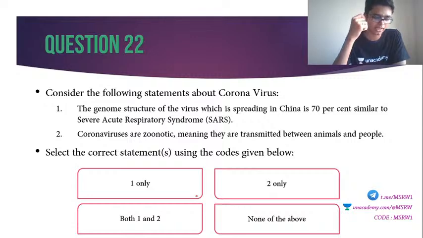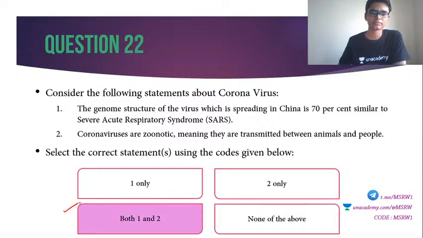Alright, I got the answers. Everybody is going with option A. Correct answer is option C. Both are true. Alright. So the genome structure of virus that is spreading in China is 70% similar to the severe acute respiratory syndrome or SARS. SARS was a very prevalent disease in the early part of the 2000s.